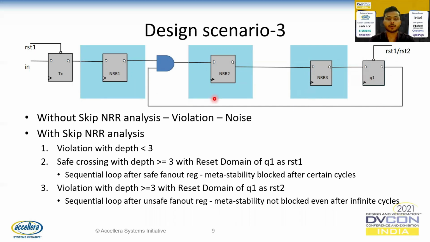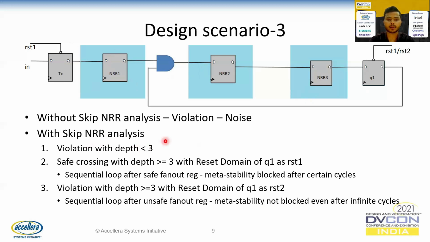So this crossing from TX to NRR1 will be safe. Now let us consider that Q1 has a different reset domain reset. Now the metastability might not be blocked at Q1, since reset 2 might not reset Q1 when the metastability reaches here. So this metastability will be propagated further, and we cannot say that this signal will be stable even after infinite cycles because we have a different reset. So this will become an unsafe path and it will make the crossing an unsafe crossing.